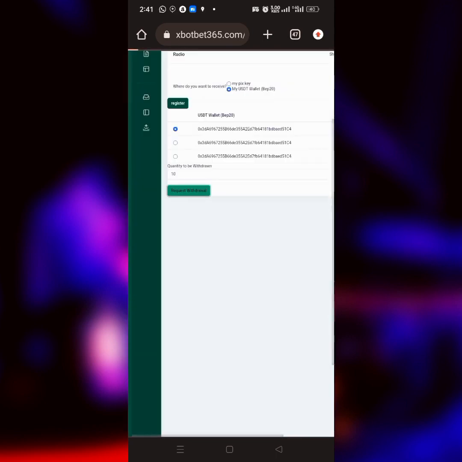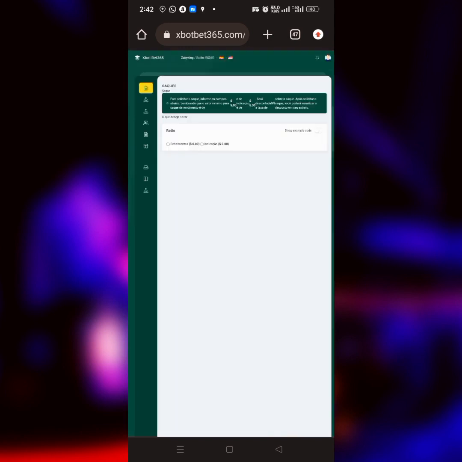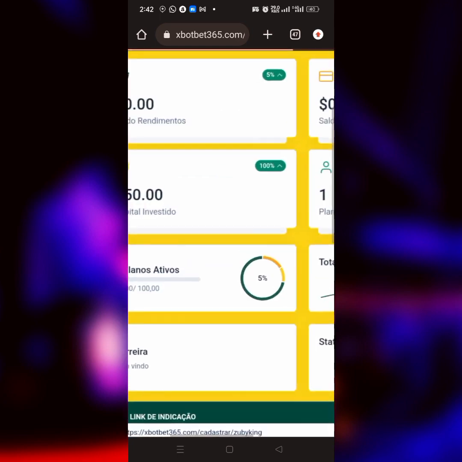Now I don't have anything on my wallet address again. So let's go back to my dashboard and see that I don't have anything on my dashboard. As you can see, I don't have anything on my available balance again. There's nothing on my available balance anymore.